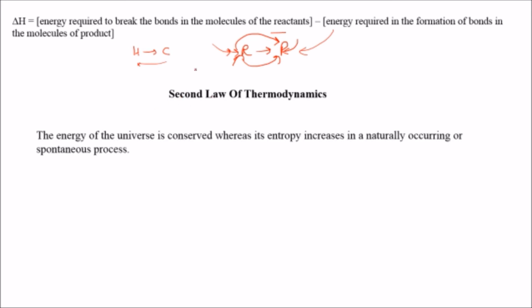According to this, the energy of the universe is conserved, whereas its entropy increases in a naturally occurring or spontaneous process. So any reaction which stabilizes its energy or increases its freedom will be a spontaneous process, while the one which decreases its independence or randomness will not be a spontaneous process, as it's so obvious.